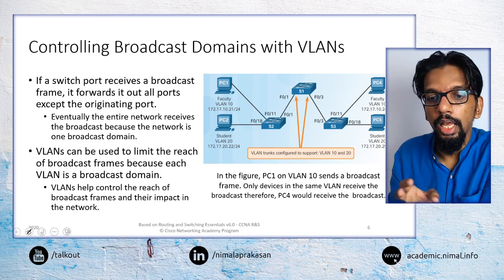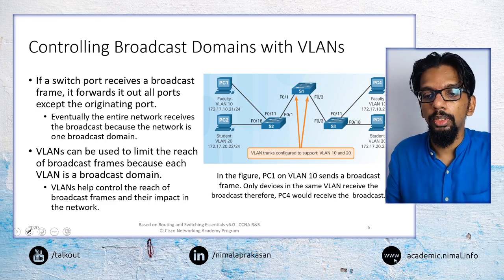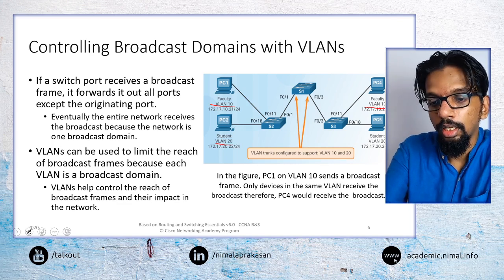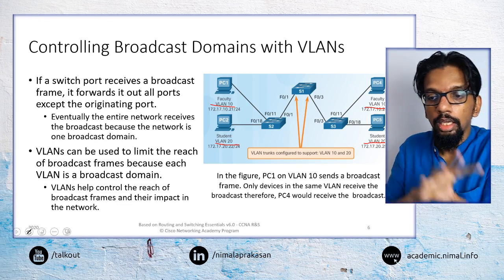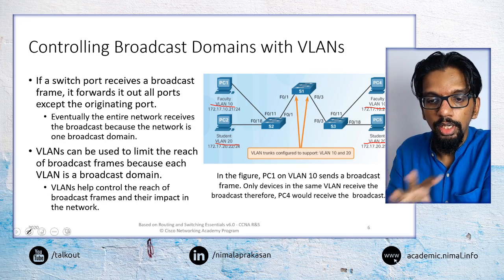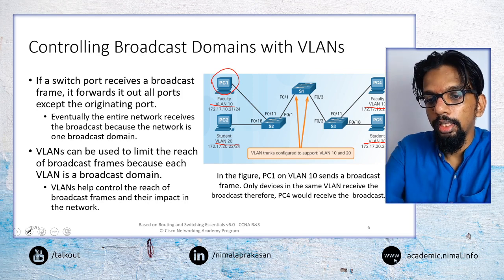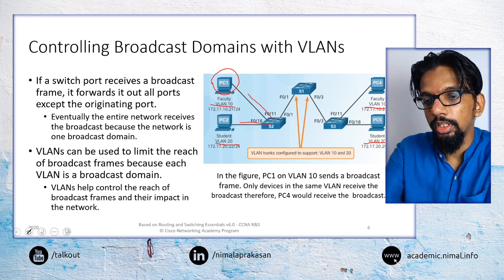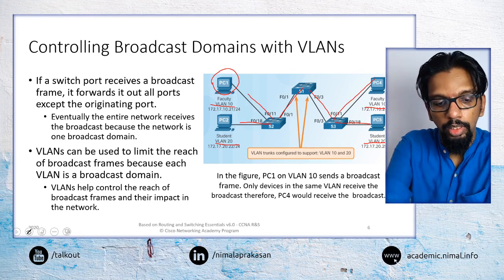Once we configure VLANs like that, the aspect of the broadcast domain also comes into play. Here this is VLAN 10 and this is VLAN 10, this is VLAN 20 and that is VLAN 20. If this network was there without VLANs and PC1 sends a broadcast, that broadcast would go to all these devices. It will go to this switch, then to this device, then pass on through this switch, and then to all the devices on the network. So the broadcast domain would be that whole thing.